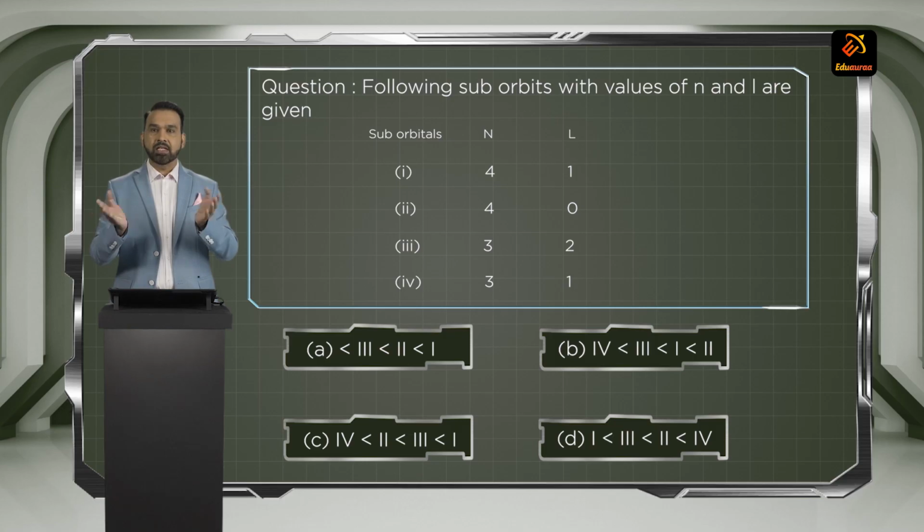3 and 2, that is, 2 is for what? D. Yes, 2 is for d. So 3d subshell. And then the last is 3 and 1. So it will be what? 3p. So what are the energy levels?